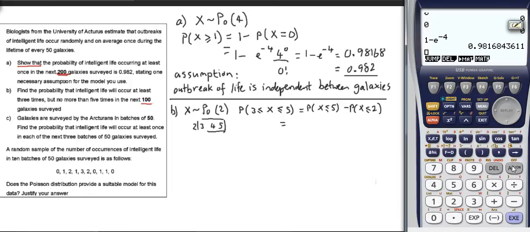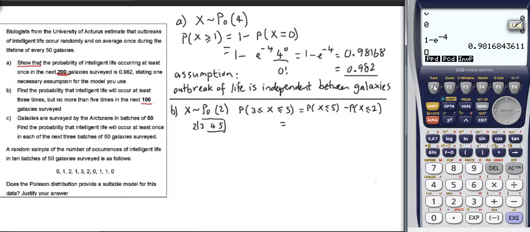So I need to find the Poisson distribution, so I go to options and I want a stat option, so that's F5, and I want the distribution, so F3. Can't see the Poisson distribution there, so I'm going to go along, and there's the Poisson distribution.